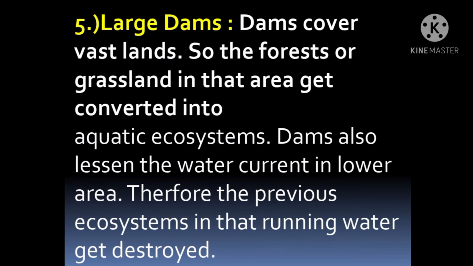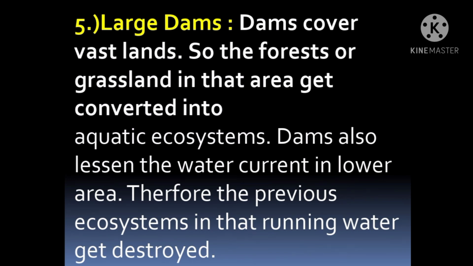So students, what happens when we construct dams? The forest and grassland in that area get converted into aquatic ecosystem. When a dam is constructed, everywhere water is going to come, so whatever grassland and forest will be there, they will come under water. So the forest and grassland in that area is converted into aquatic ecosystem.